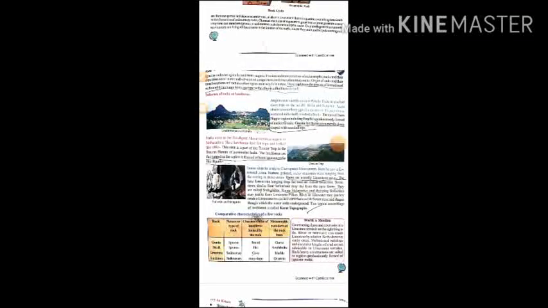Now we discuss the influence of rock on landforms. If we carefully see, different kinds of rock have different kinds of landforms. For example, the Chotanagpur region, including Ranchi, is formed of ancient granite.